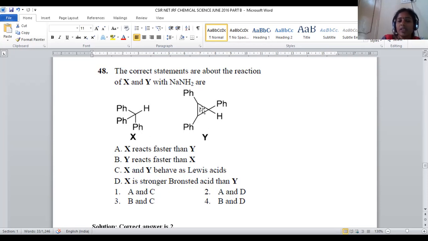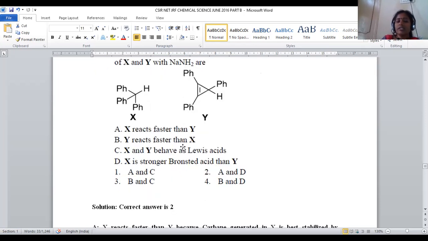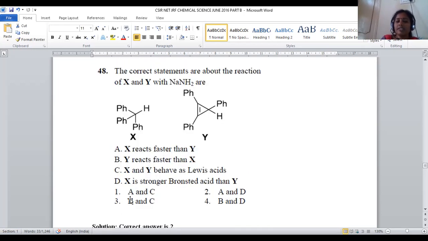because of resonance structures. But in the case of this one, when H is removed, what happens? That becomes anti-aromatic. If any compound is converted into anti-aromatic, which is not preferable, it will react very slowly. Compound Y reacts very slowly because when H is removed, we will get an anti-aromatic compound that will not be favorable at all. So X reacts faster because the formed product will be highly resonance stabilized. Then "Y reacts faster" is the wrong statement because it is the complete inverse statement, right? So we can say X is the only faster one.